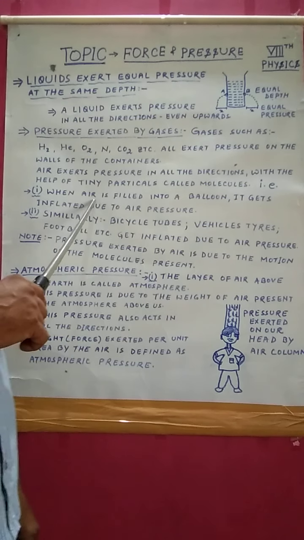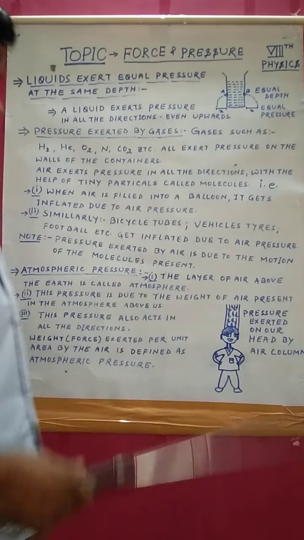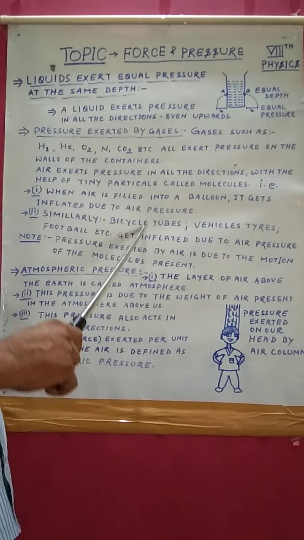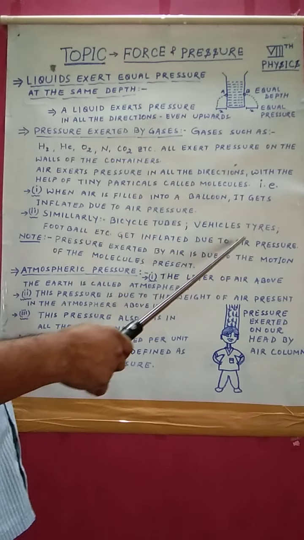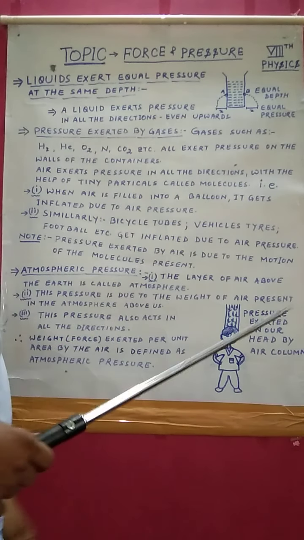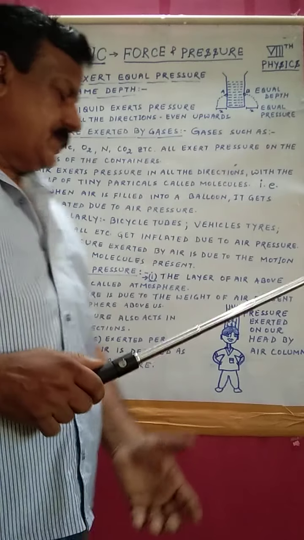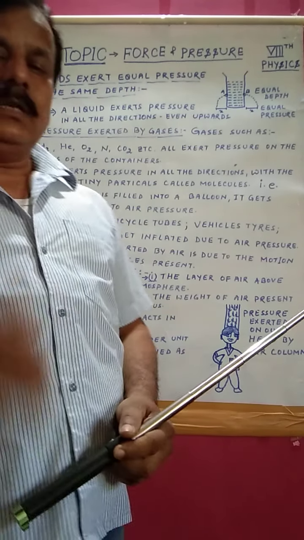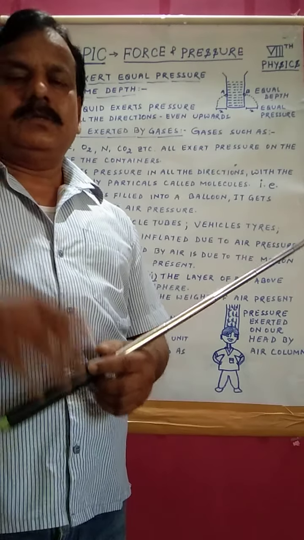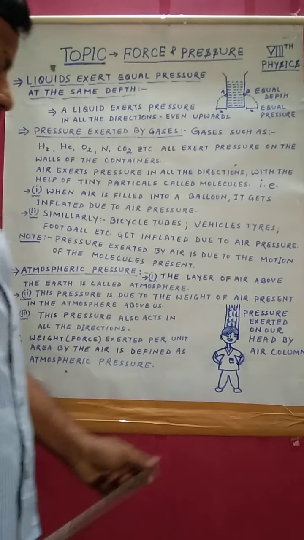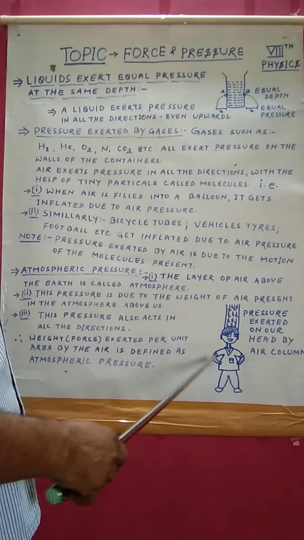Air exerts pressure. Why does it exert pressure? Here it is written, and these are the examples of air pressure: bicycle tubes, vehicle tires, football, balloons, all these get inflated due to air pressure. Now, atmospheric pressure is due to the layer of air above our head, which also exerts pressure.